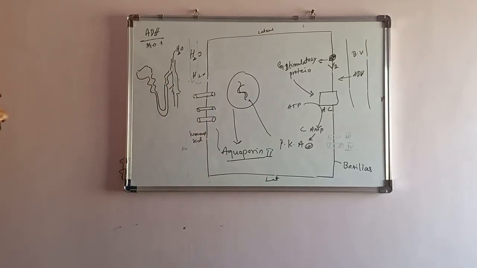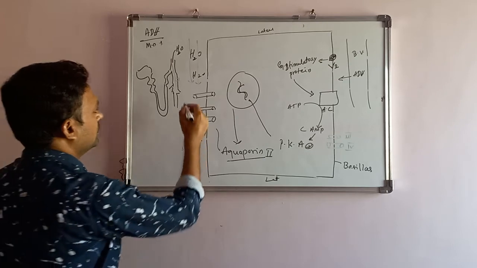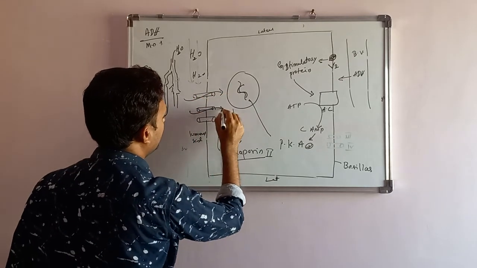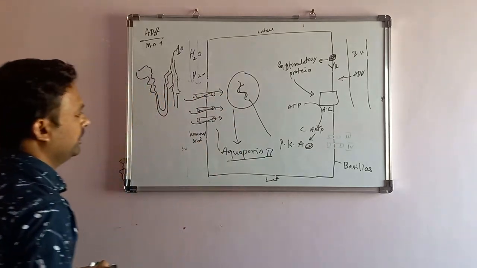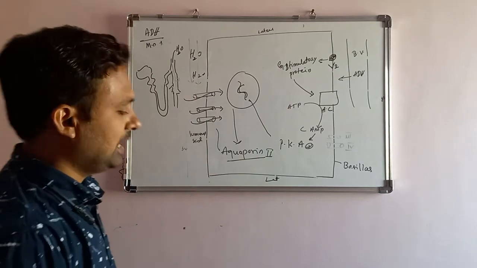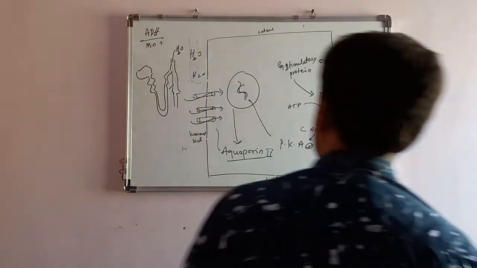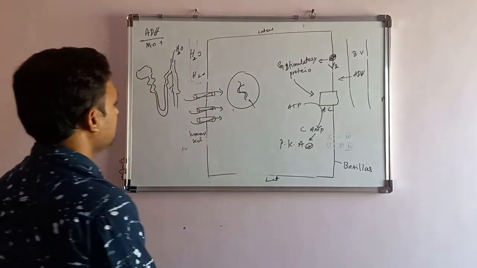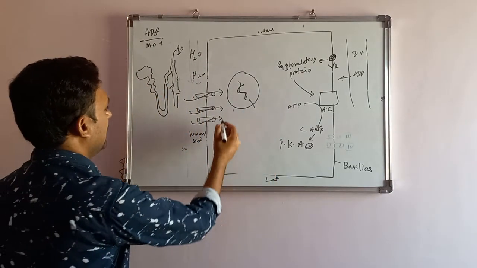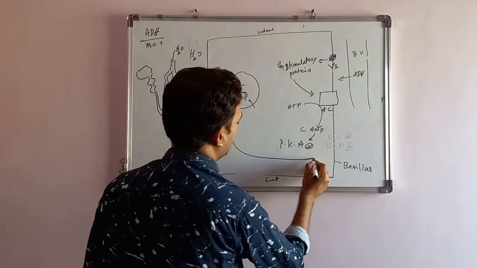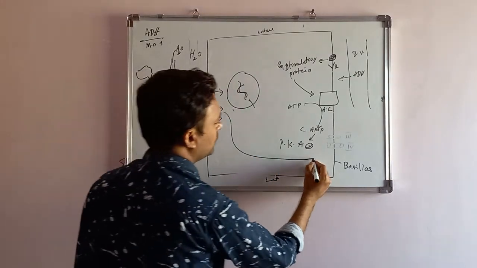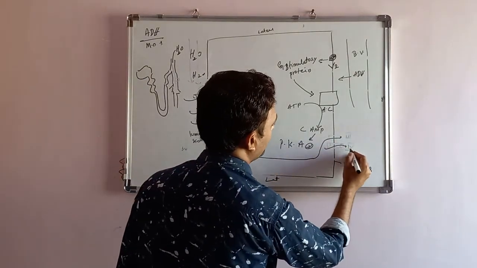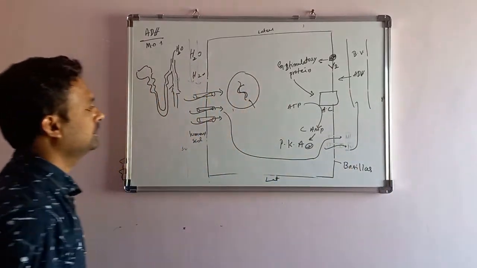Now this water is getting movement. As it starts getting movement inside, the water will enter through the aquaporin, go to aquaporin 3 and aquaporin 4 and get absorbed into the blood.